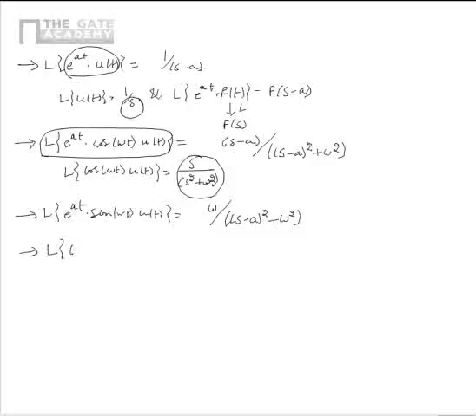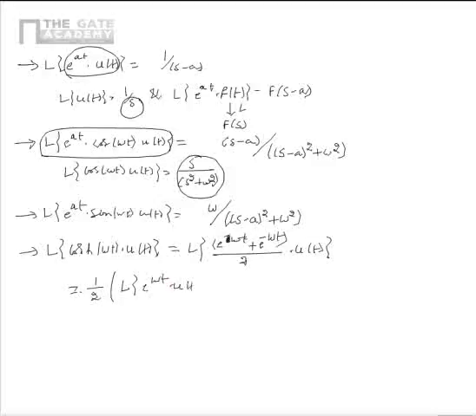Now we need to find out Laplace transform of cosh omega t u of t. We know that cosh omega t is equal to e power omega t plus e power minus omega t divided by 2. So from this, we can show that Laplace transform of cosh omega t u of t is equal to half multiplied by Laplace transform of e power omega t u of t plus Laplace transform of e power minus omega t u of t.